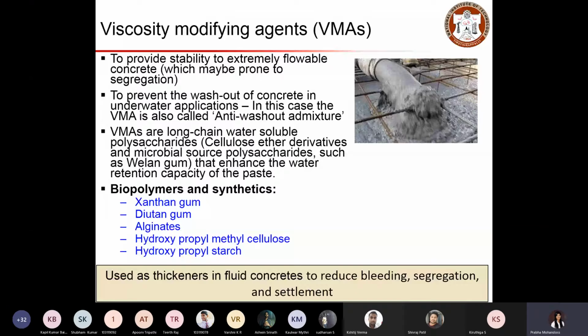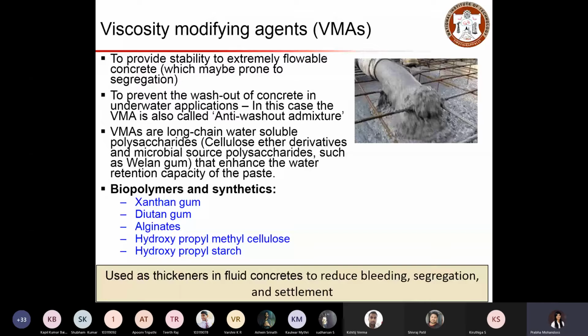Mostly these mixes are too liquid in nature. When we have such a fluid mix, we should make sure that once we place the concrete, it should not move around anywhere. It should stay in its place. So these viscosity modifying agents will help to arrest the movement of water so that it will stay in place when we place the aggregates.